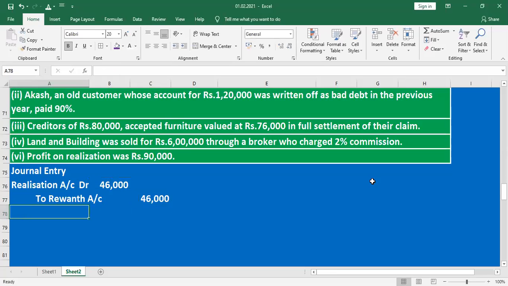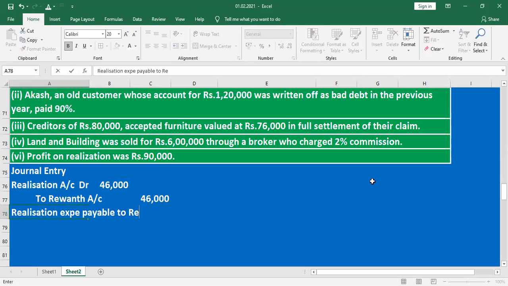Being realization remuneration payable to Revant. First entry.